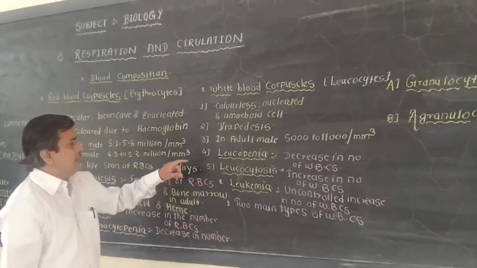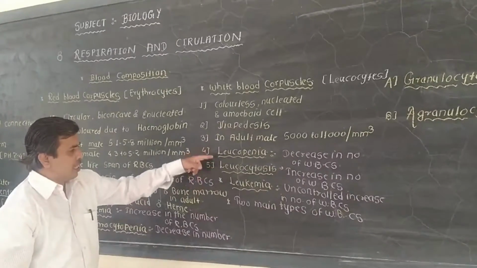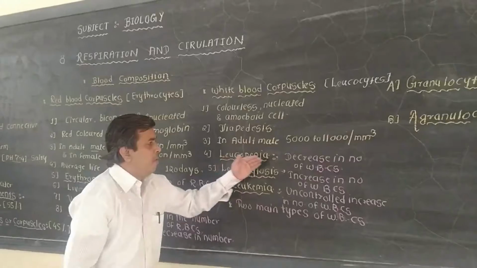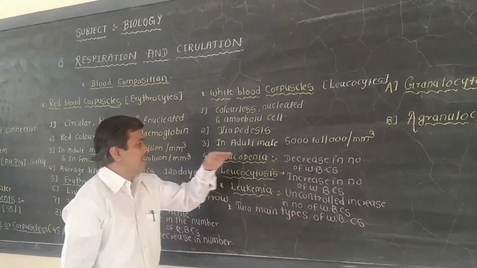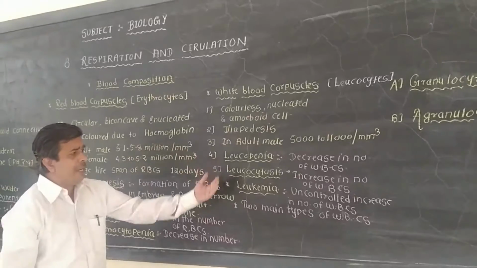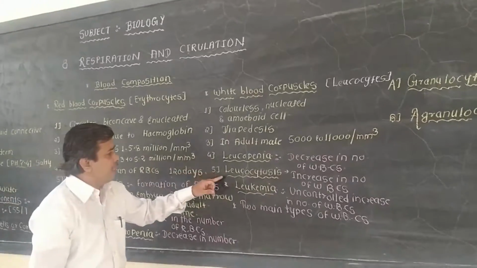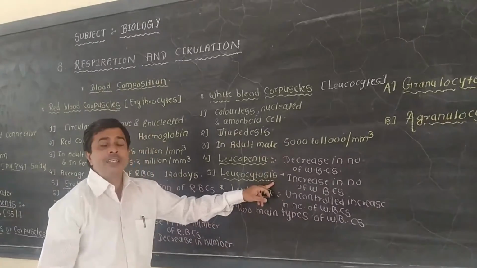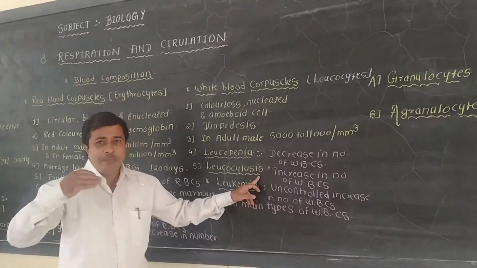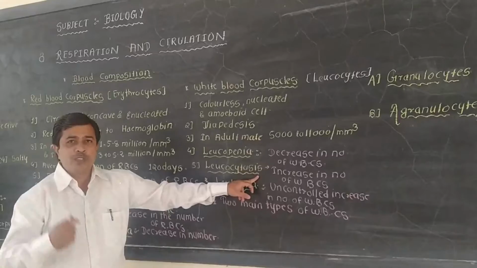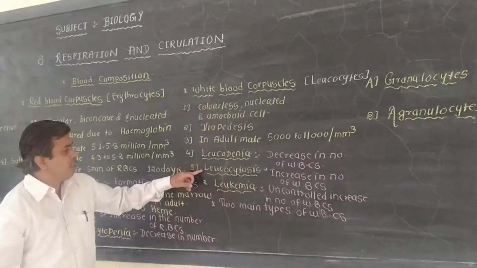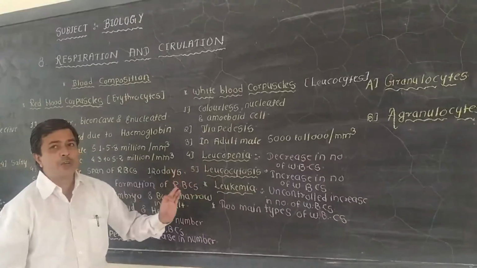Then there are again different processes which cause diseases. When the WBCs decrease, this process is known as leukopenia. When the WBCs increase, this process is known as leukocytosis. This means that some WBCs will increase in number. The process in which these WBCs increase is known as leukocytosis.